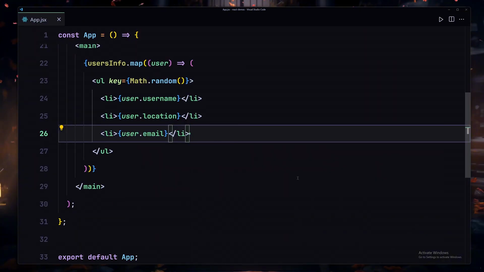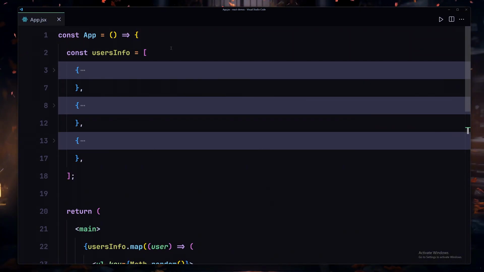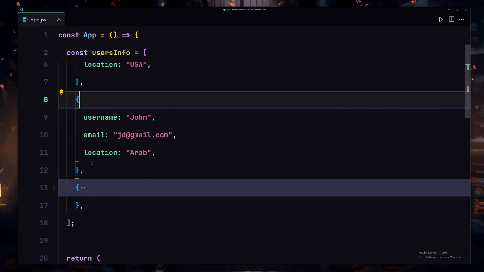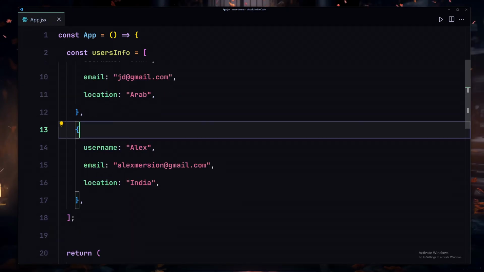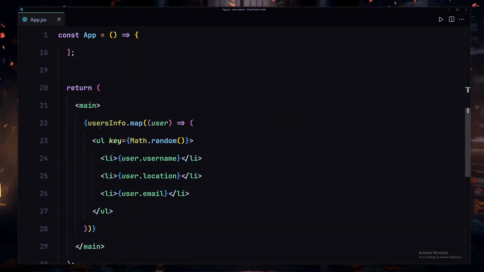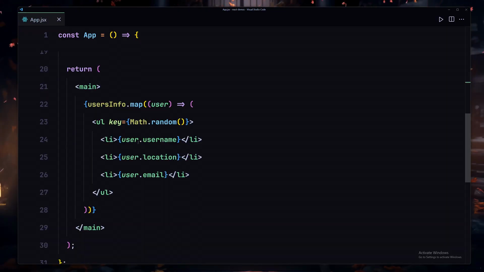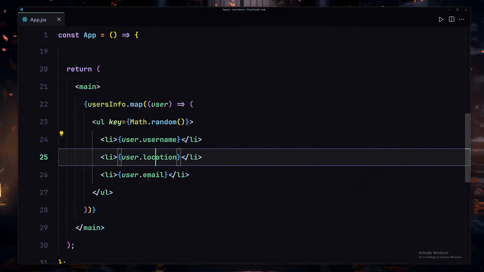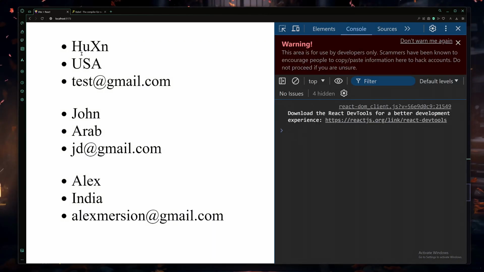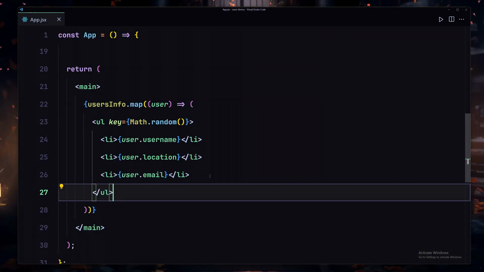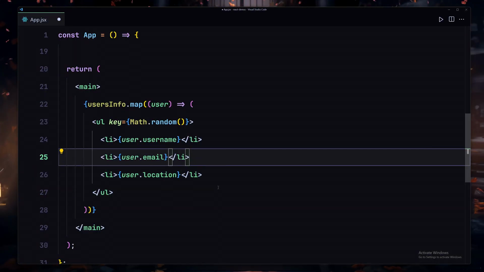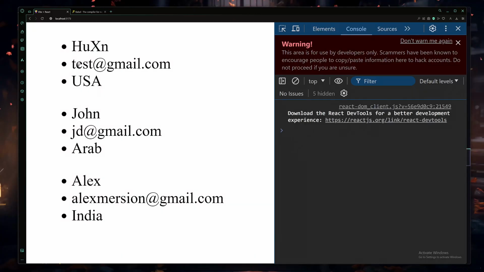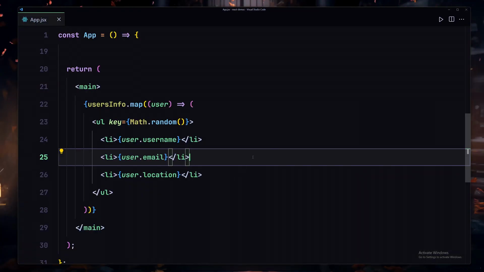Now let me go back, and this is how our entire code looks. First of all, we have our array. Inside this array we have our objects, and inside these objects we have our username, email, and also the location. And now we are iterating over each item inside this array, and we are rendering the username, location, and also the email. And here you can see we are now getting the username, location, and also the email. So we can also change that to the username, email, and then location, and now it's going to give us the same result right here, which is amazing.